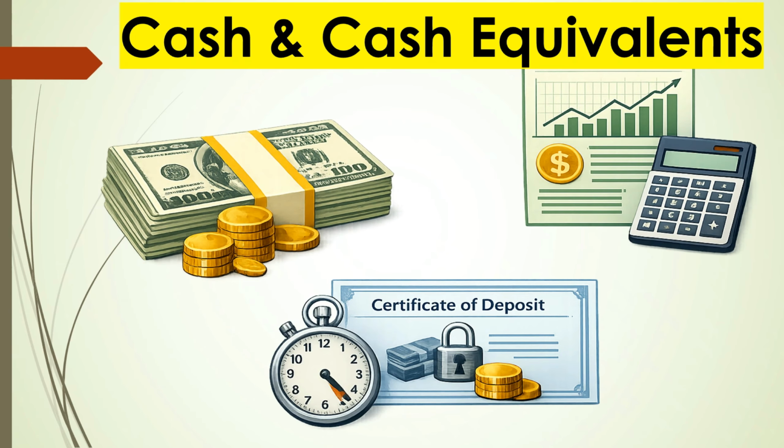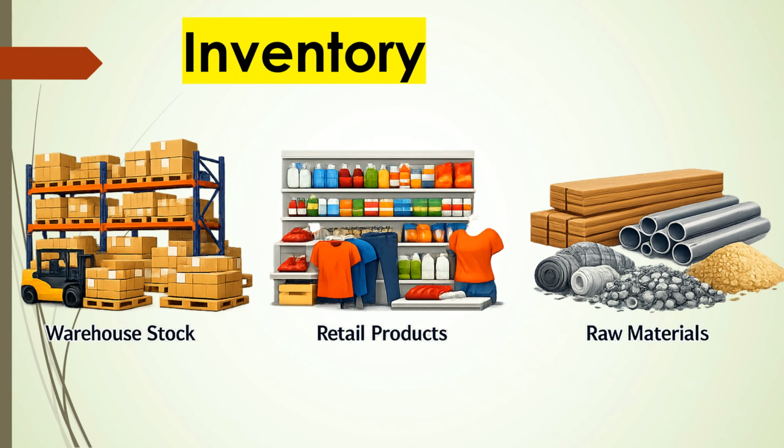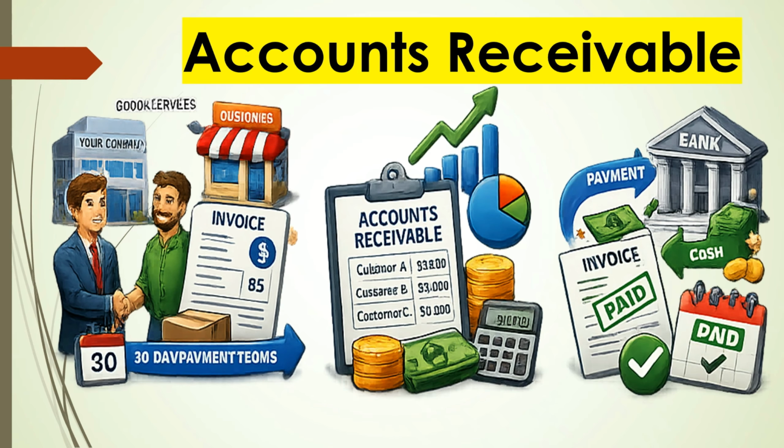Cash and cash equivalents, liquid funds or money available immediately, cash and bank balance. A company keeps $77,000 in its business bank account as cash. Inventory, goods held for sale to customers. For example, a clothing store keeps 300 shirts and 150 jackets to sell.